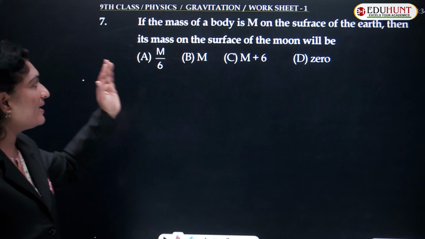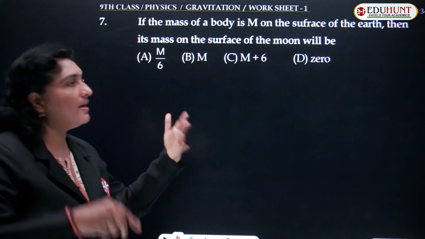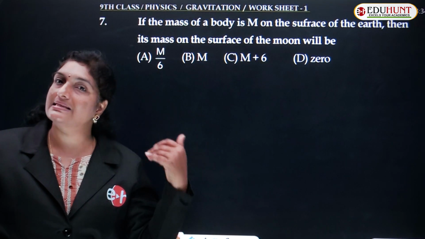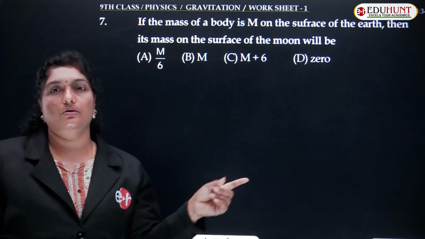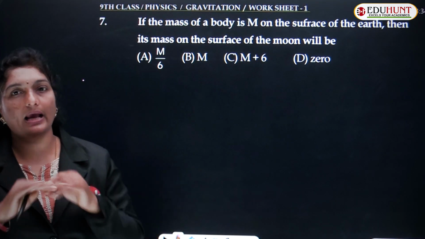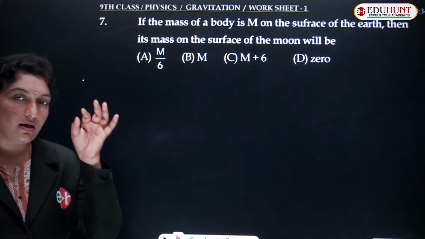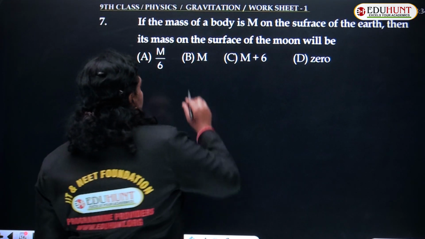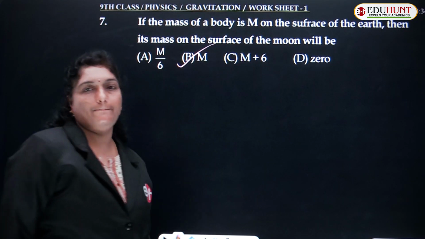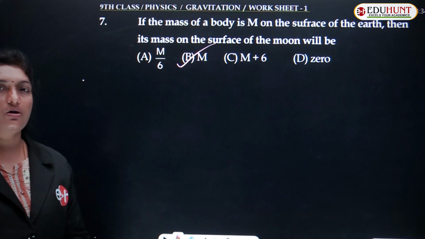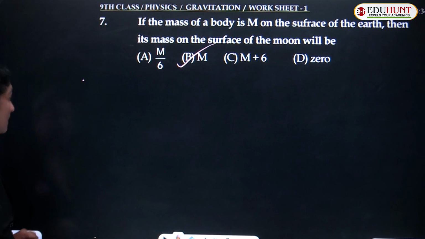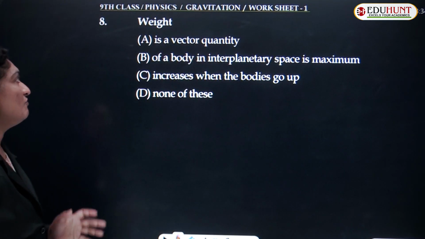If mass of the body is m on the surface of the earth, then the mass will be the same throughout the universe. So it will be m itself, whether it is moon or any other planet or satellite. Mass is always constant.